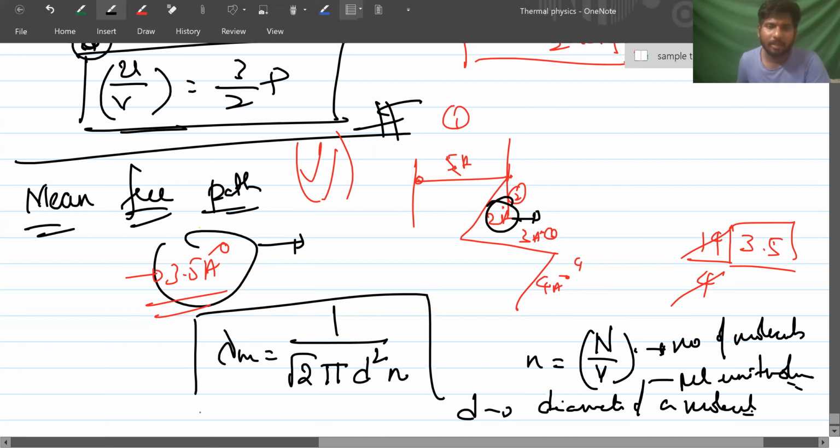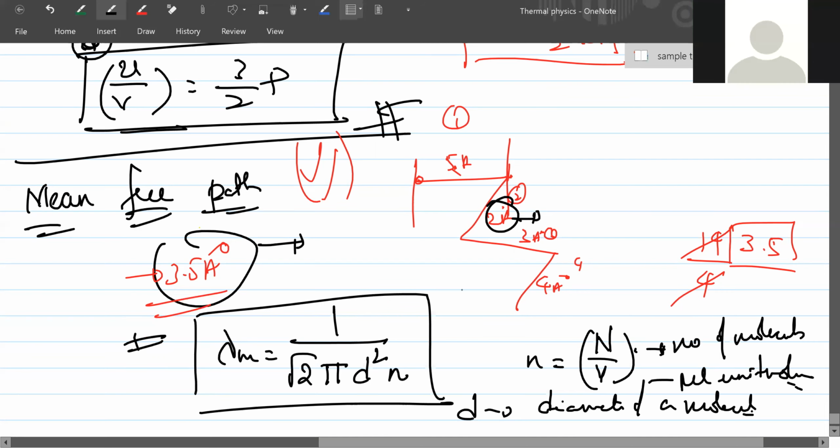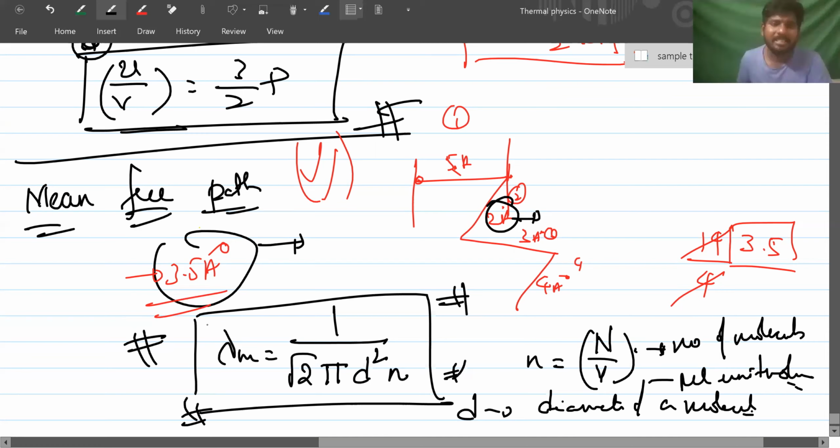This is the average distance between two successive collisions, or mean free path.